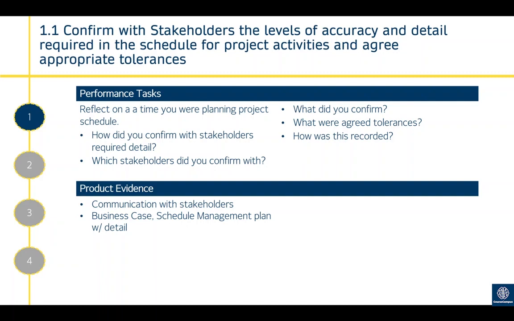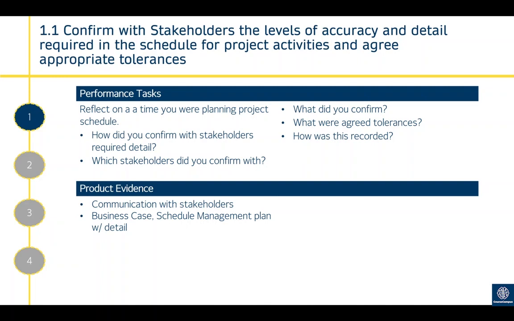It can also be the point where you're starting to identify via communication with stakeholders what activities have to be in place, and to some extent, this is maybe moving on to later criteria that's going to be covered, the order in which they have to be done in. So it's about communicating with stakeholders to identify what they need out of the schedule management plan, how much detail they need, what information they need, how does it have to be laid out, what is their requirements for the schedule management plan. And you also want to agree appropriate tolerances.